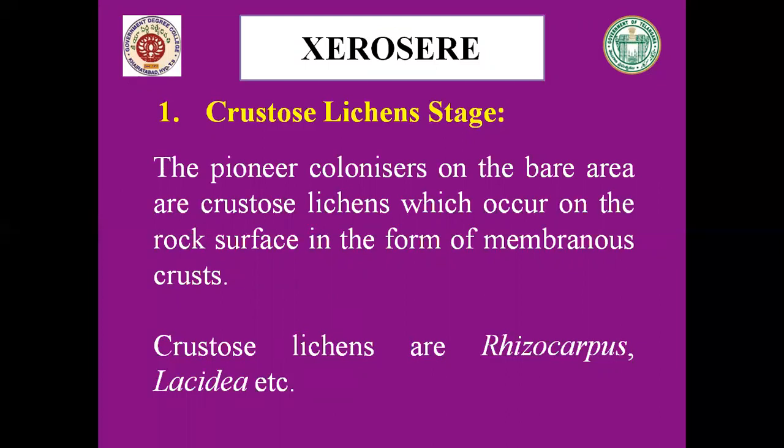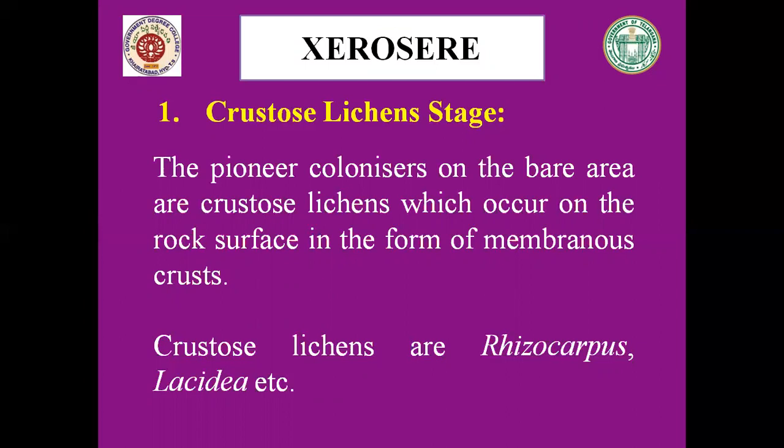Their spongy nature enables them to absorb an excess amount of water and minerals. These lichens migrate through their spores and soredia, and their migration is facilitated by wind and water. The lichens secrete carbonic acid in excess.